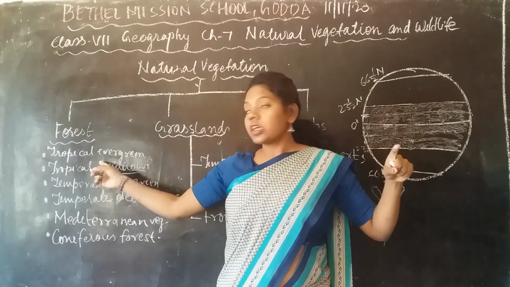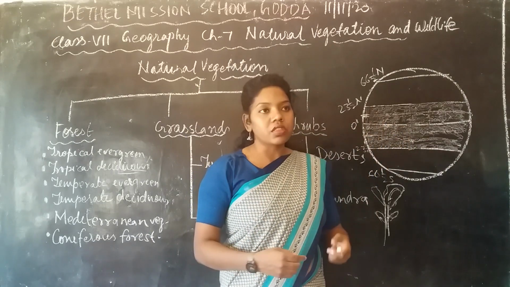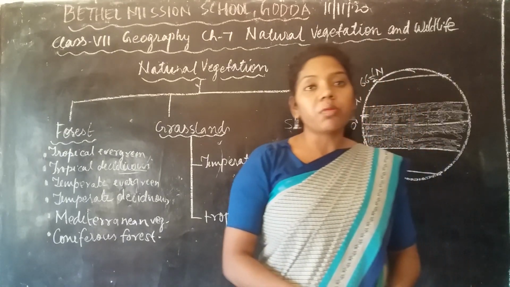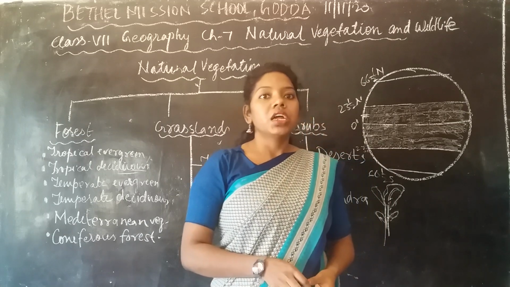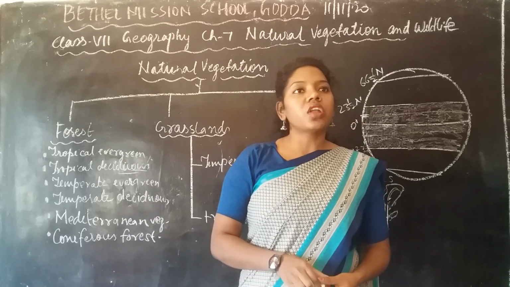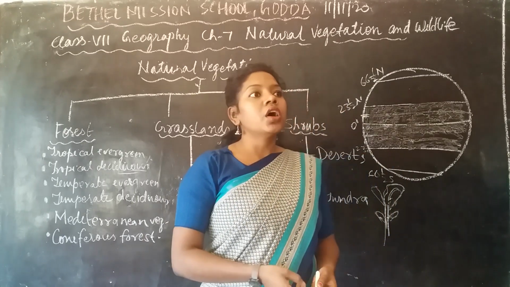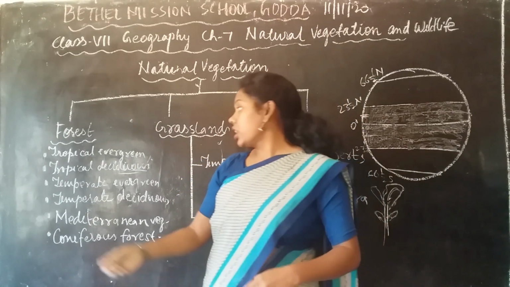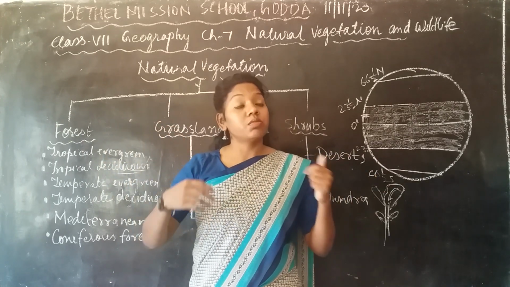But evergreen forest is present near the equator. So this is the difference. In the tropical deciduous forest, the climate is mainly somewhat dry, because the rain is not much here. So the forest is not dense. But in the tropical evergreen forest, the forest is so dense you cannot enter. That much dense it is.